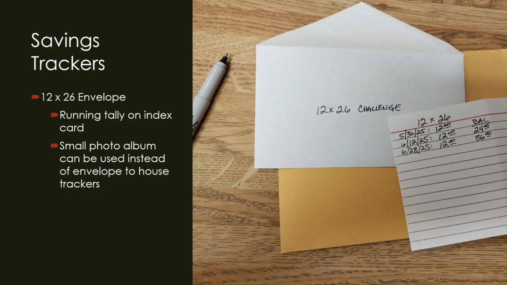Now, taking a look at my physical envelopes, which I really only have the savings challenges in physical envelopes, I want to track my 12 by 26 challenge, and I just do a running tally on an index card, and I fold that card in half so that it fits into the little envelope.